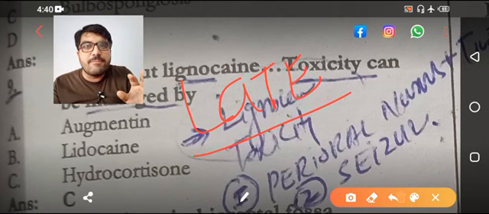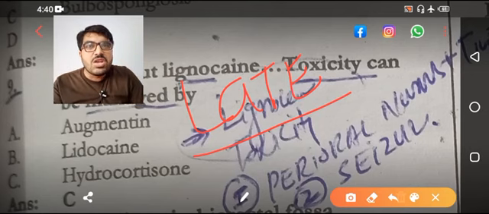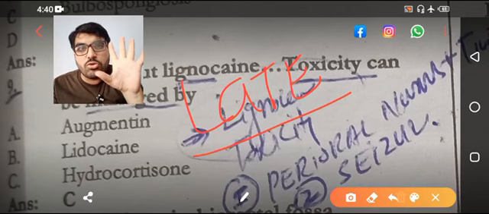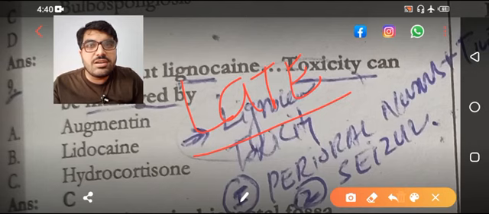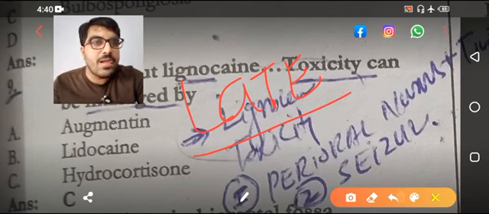And if there is nothing mentioned like early and late, and the question is there is lidocaine toxicity, what is the most common? Perioral numbness and tinnitus is the most common. If that is not in the option, then the next is seizures.